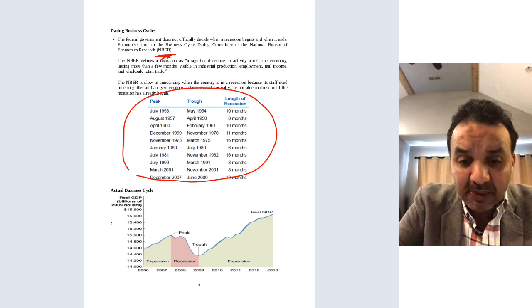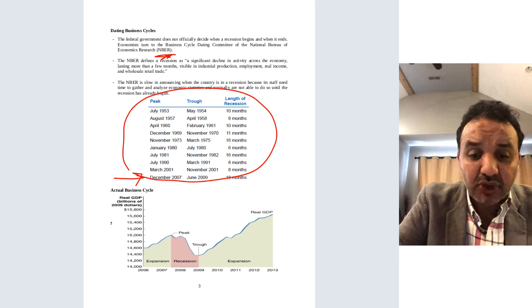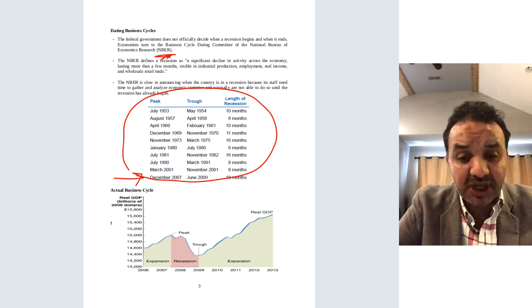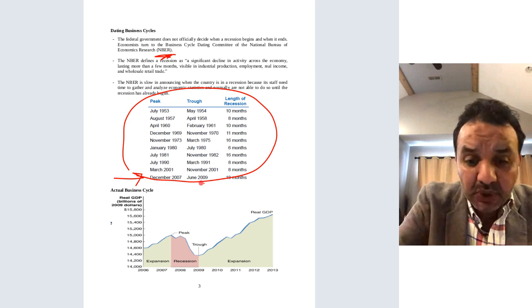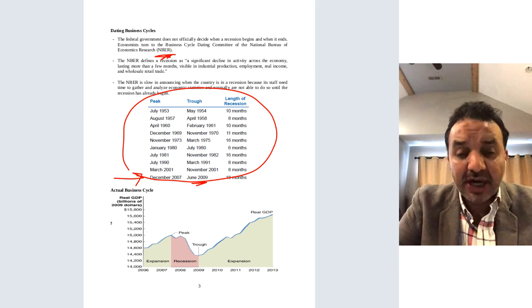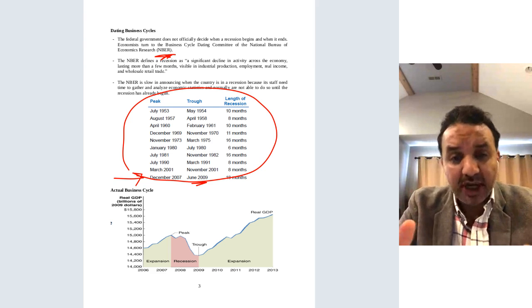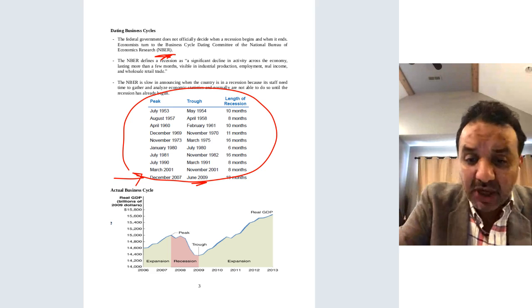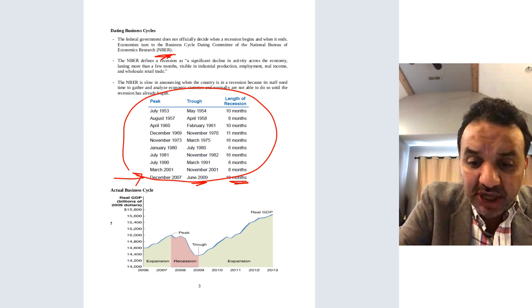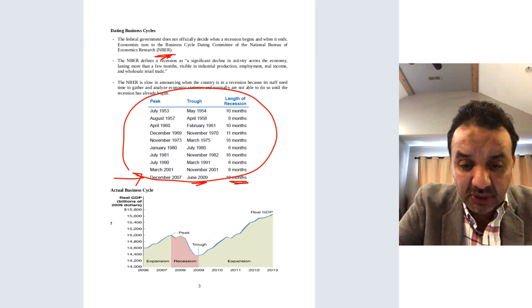For example, this is after the 2008, 2009 financial crisis. The peak was December 07, and the trough was June 09. If you count the number of months between December 07 and June 09, it's about 1 year and a half. So the length of recession was 18 months, as you can see here.